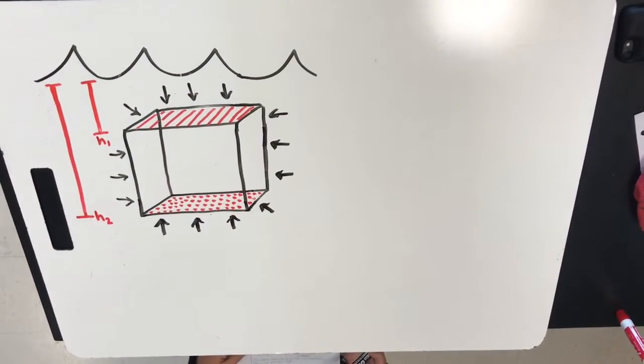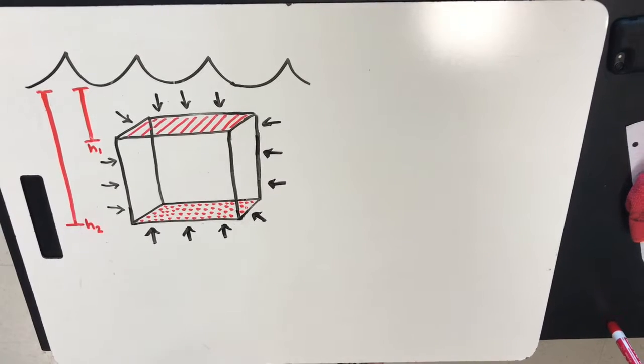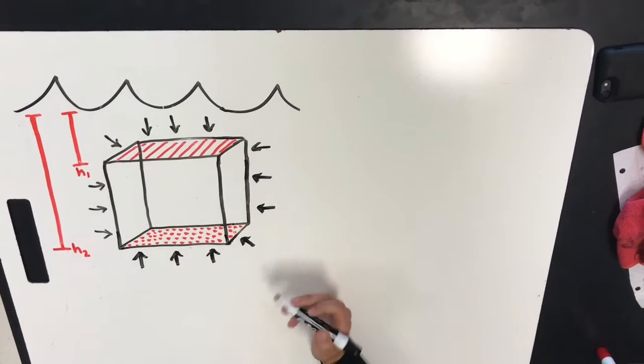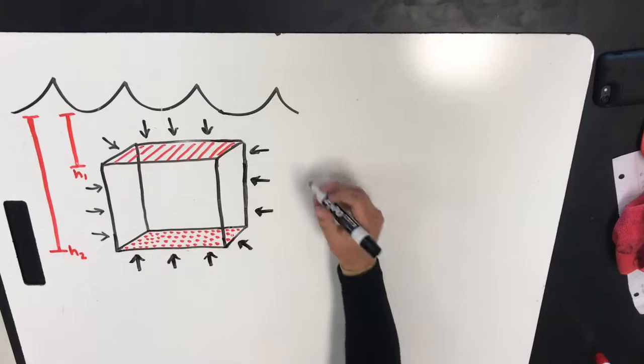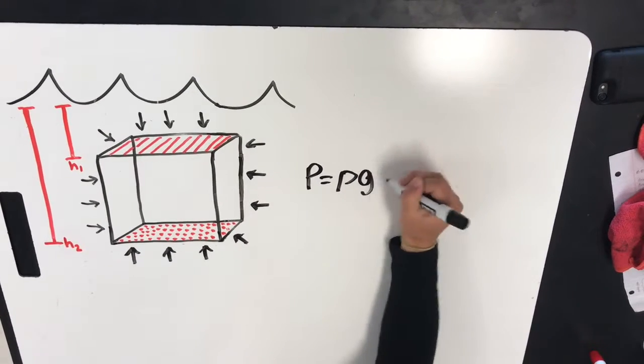Why do objects seem lighter and are easier to move in water? This is because there's a force acting upwards on the object. Justin told us that pressure is felt on all surfaces contacted, and Tasia told us that pressure is equal to rho g h.